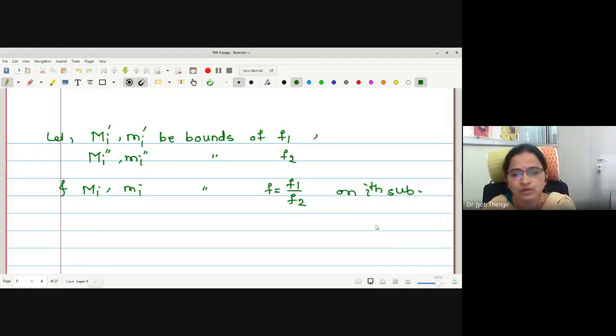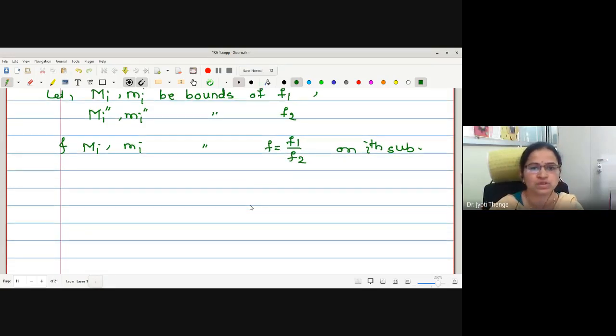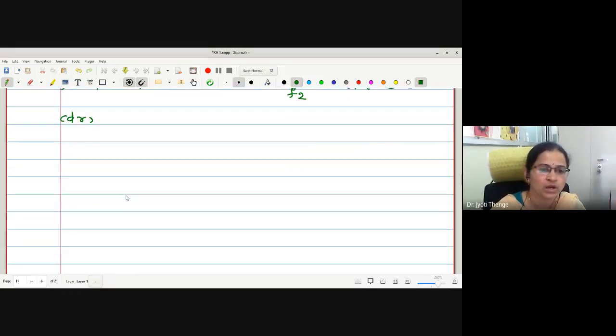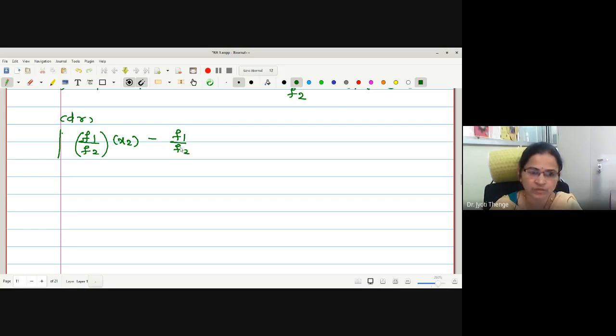Okay. Nowhere are we changing the notations for the bounds. Now, in order to obtain the relation between the bounds, we will go according to the lemma. Okay. What should I consider in order to use the lemma? This is mod of f1 by f2 operated on x2 minus f1 by f2 operated on x1.